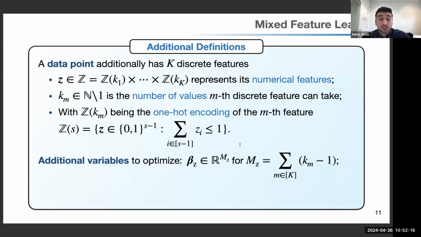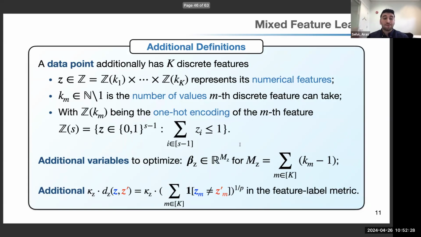Now we also need to have additional variables to optimize because we take a hyperplane, right? And the variables that correspond to the categorical variables are now modeled by beta of Z. And finally, remember that the feature label metric is defined by the distance between two instances. And now, because these instances also have categorical features, we add an additional term that simply counts the number of different categories between two instances. So this is the most natural way we can define distance on categorical features.